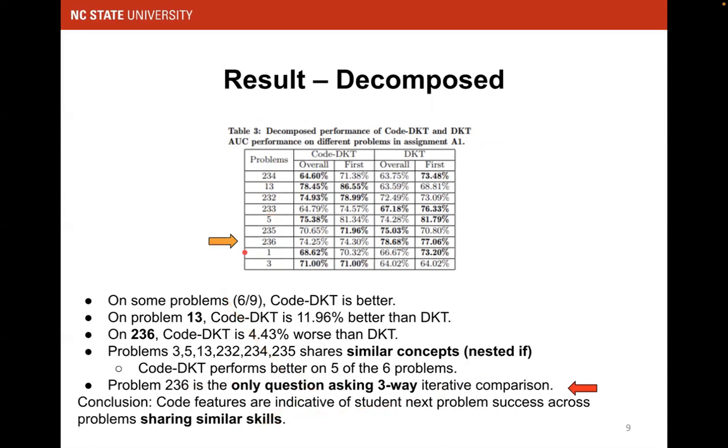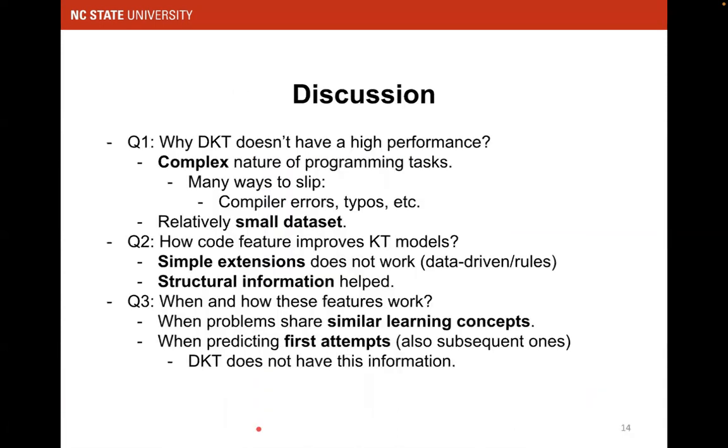However, when you compare with problem 236, you can see this is the only question asking for 3-way interactive comparisons. And this doesn't work for Code-DKT because it only has the input from this single problem that has the code structure like that. This is very different from the other problems' submissions. So now we know that code features are indicative of students' next problem success across problems only when they share similar skills. This also makes sense, right?